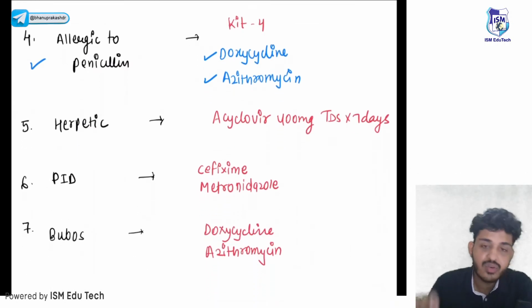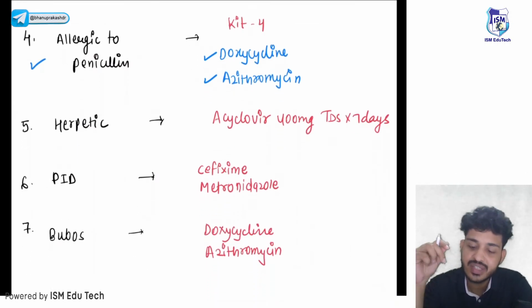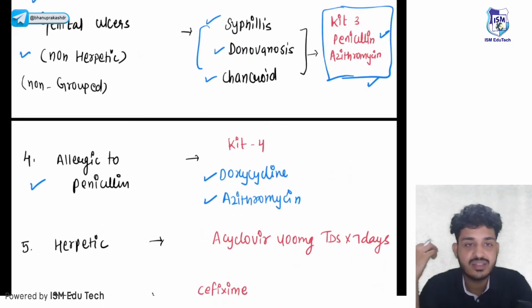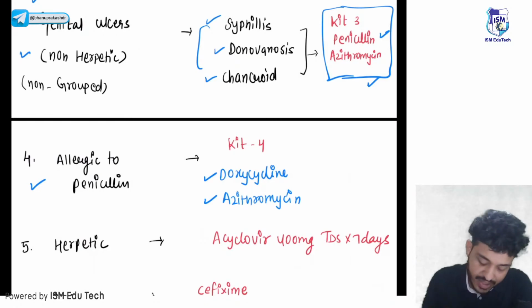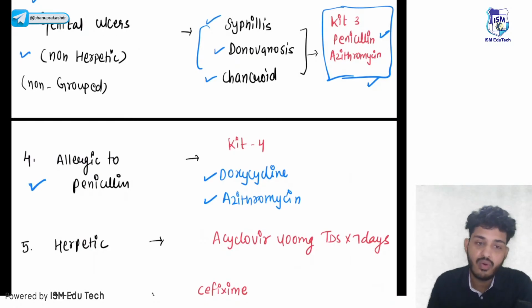Okay, if a patient comes to me, he will say, "Sir, I am having genital ulcers and it is non-herpetic, it is non-grouped. What do I need to take? But I have some penicillin allergy, so please try to give me a drug which is not a penicillin derivative." So what will I give him? Kit number 4, right?